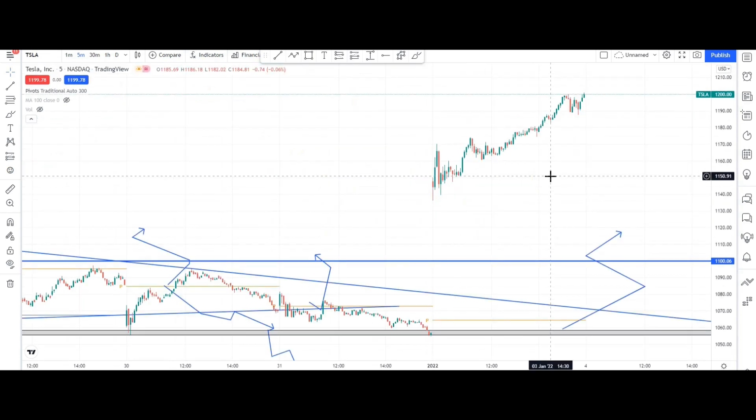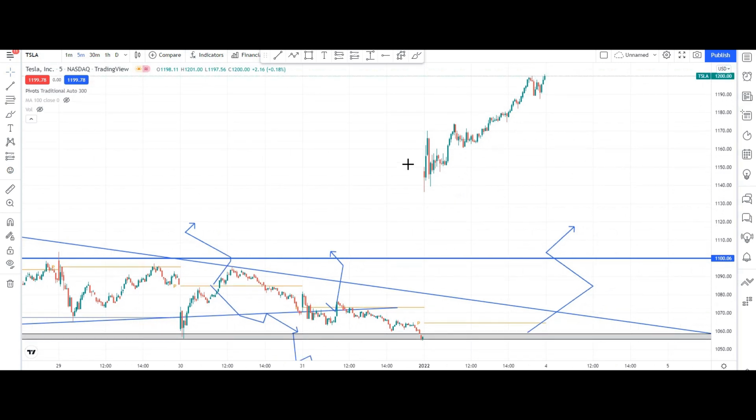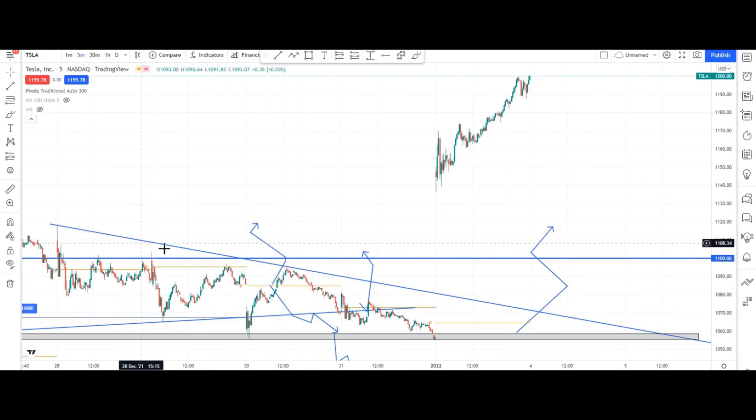In Tesla, you can see how nicely it made a very nice 13% move. I don't think it will sustain, but it sustained and also made 10% at its opening, and after that it also rose 3 to 4%. I have told you also, this is one of the major supporting lines. Okay guys, after this breaks, it will give you very nice momentum.